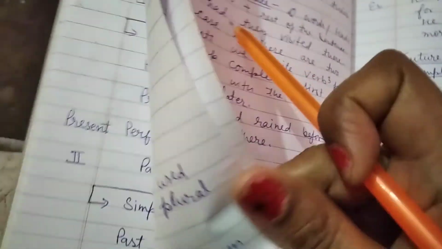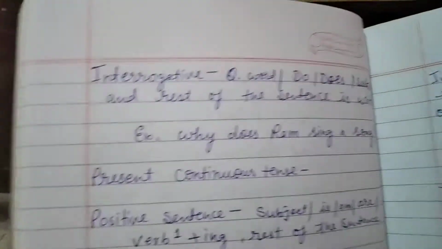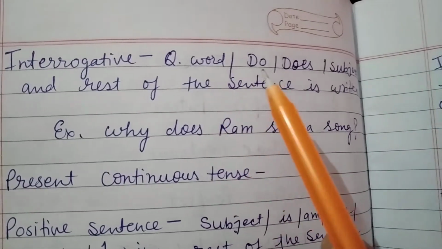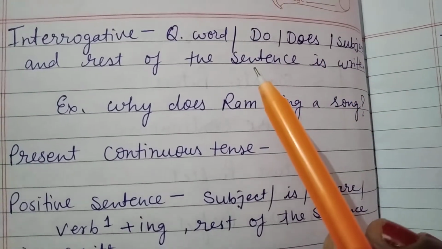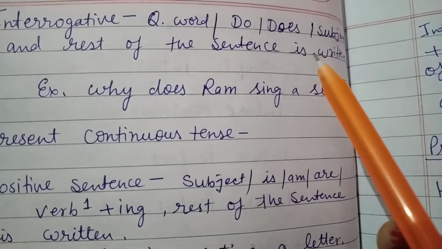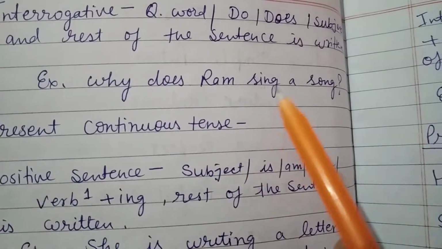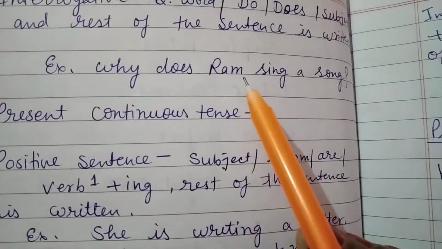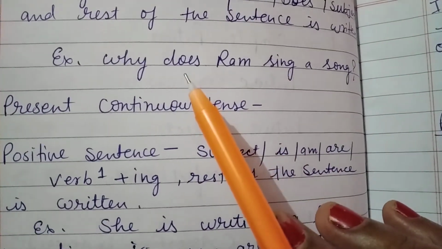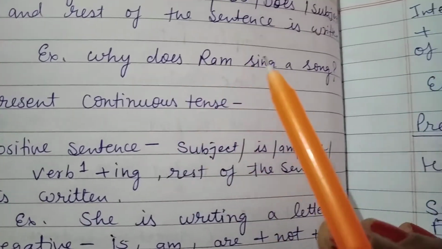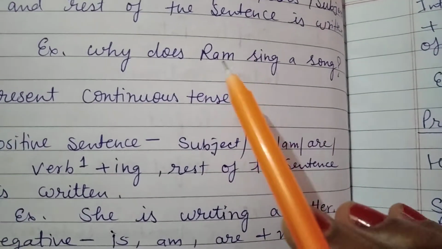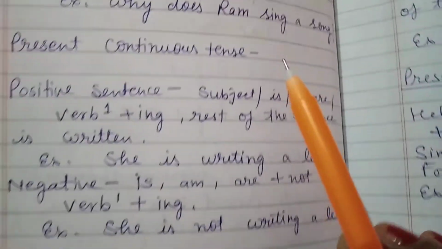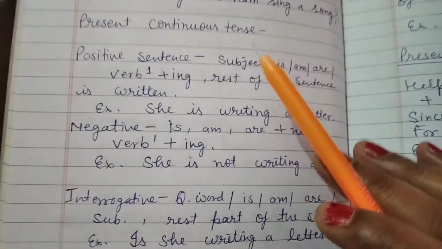So next, for interrogative, this is the format: we write question word, do or does, and subject, and then the rest of the sentence is written. As in, why does Ram sing a song? So why has been written first, and then does, then Ram, then sing. Because I told that if we are using does, we don't write s or es with a singular person in negative and in interrogative also.